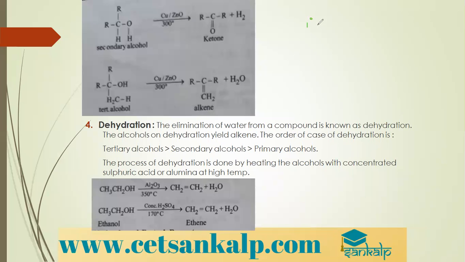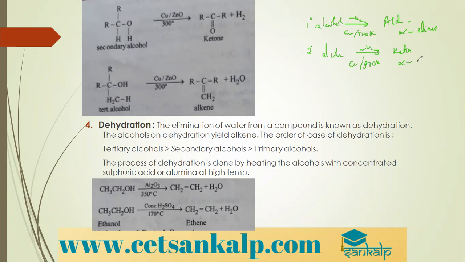If you take primary alcohol, there occurs dehydrogenation, that is removal of hydrogen in presence of copper at 370 Kelvin temperature to give you aldehyde. Yes, because it follows alpha elimination. If you take secondary alcohol, there is dehydrogenation in presence of copper at 370 Kelvin and you get ketone.